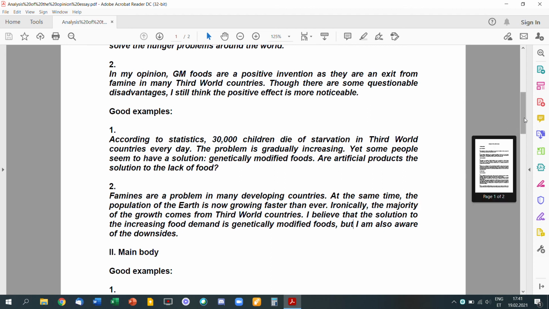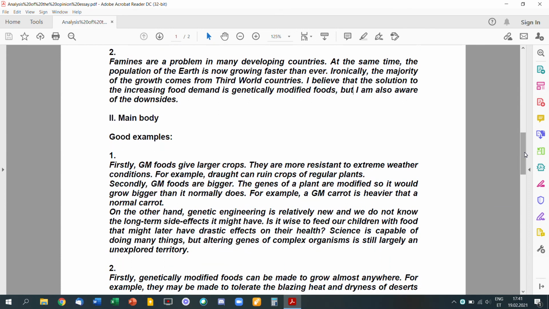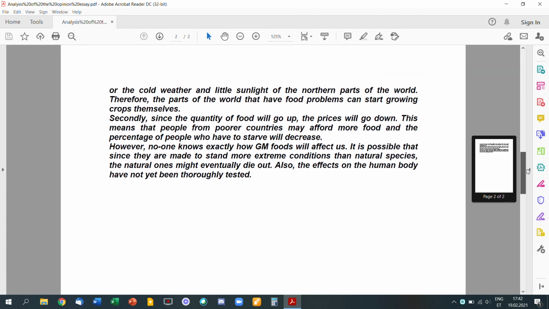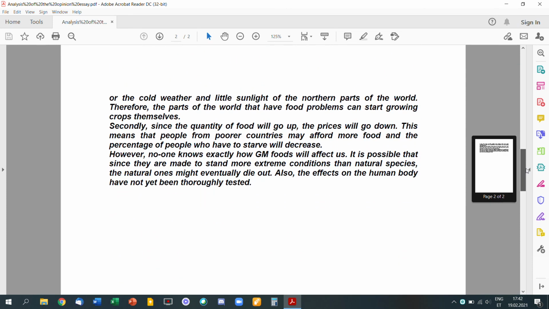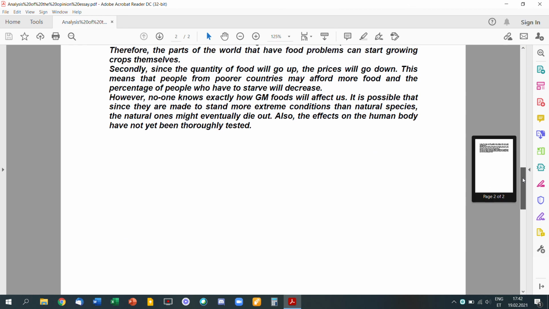Now, main body, some good examples. So there you go. I'm not going to read this out to you anymore. You can stop the video at any time, of course. And then the second paragraph, which actually spreads across 2 pages. Sorry for that. So you have to read here first and then the second page.